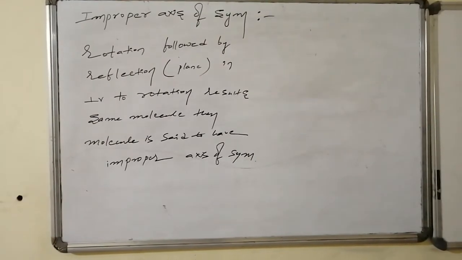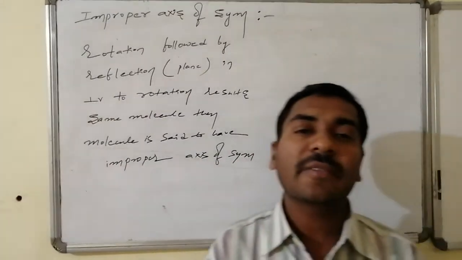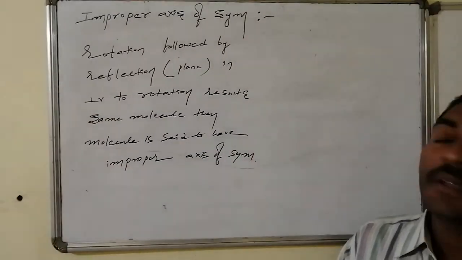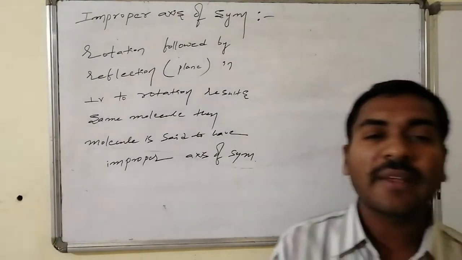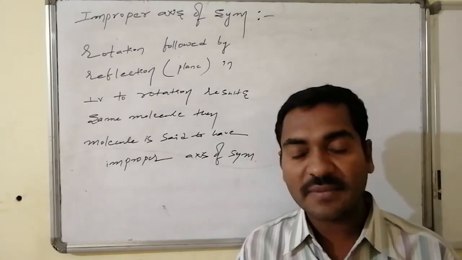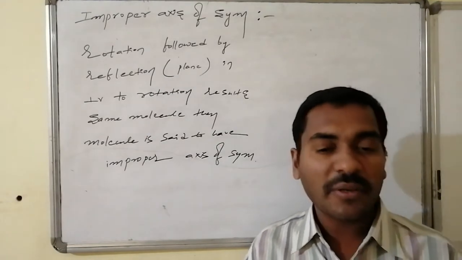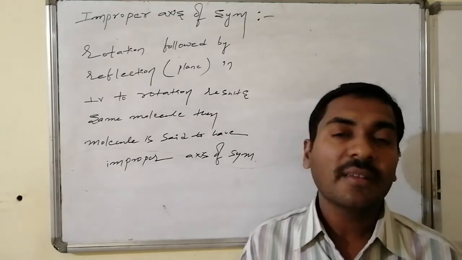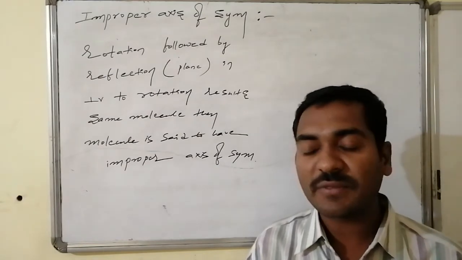The next and last symmetry element eligible to decide the optical activity of an organic molecule is the improper axis of symmetry, that is, rotation followed by a plane applied perpendicular to the rotation. If this results in the same compound, meaning a similar structure, then within that molecule we can expect an improper axis of symmetry.